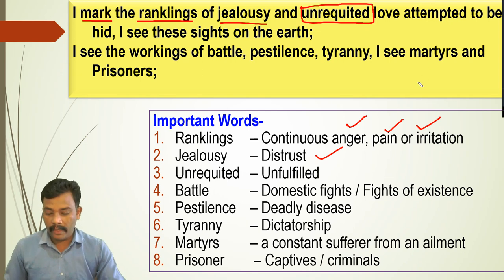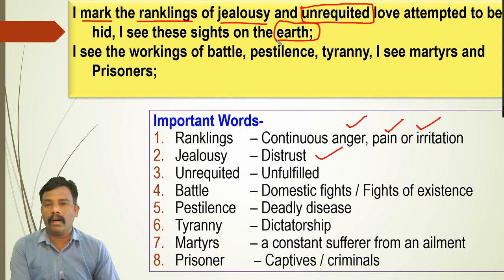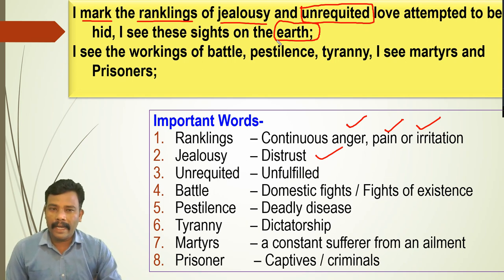So somewhere before we discussed about young men. So it may be related to unrequited love. Unfulfilled love of people can be there, and therefore anger is there, pain is there, irritation is there, distrust is there, you can see. And I see these sights on the earth. He is talking about that. On the earth means in the entire world. Not only in a particular country, not only in a particular society, but he is talking about the entire earth in the world. He observed all these things. Anger is there, pain is there, and distrust is there, and unfulfilled love is there.